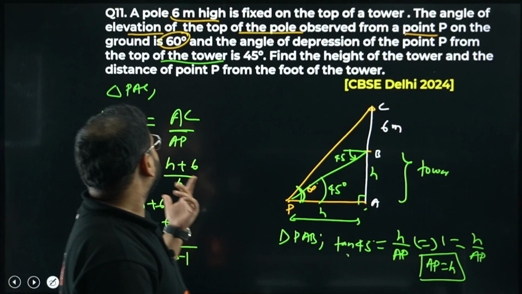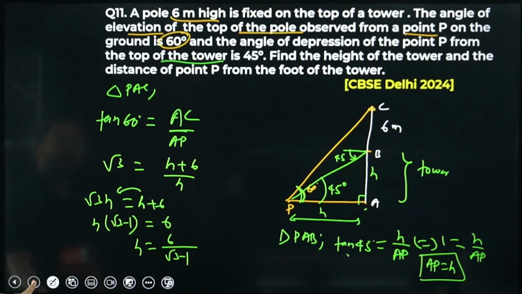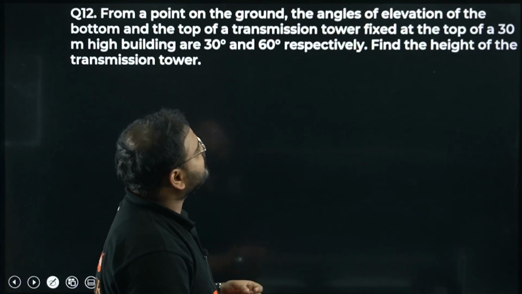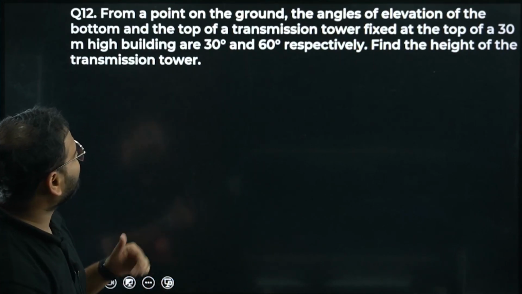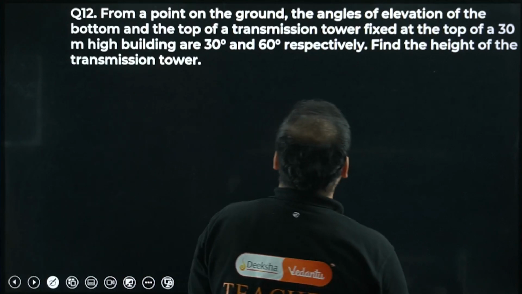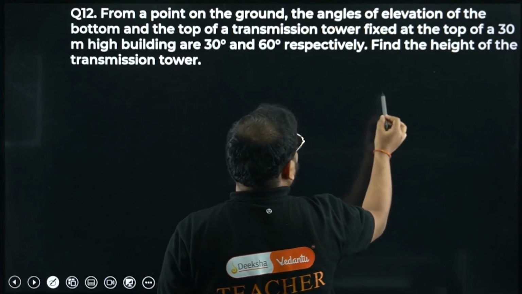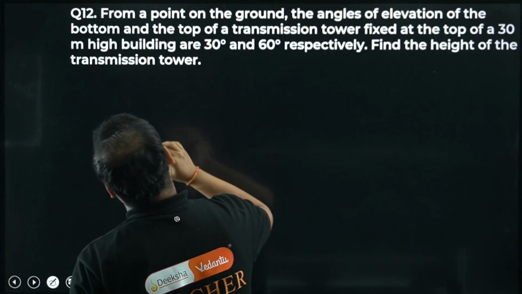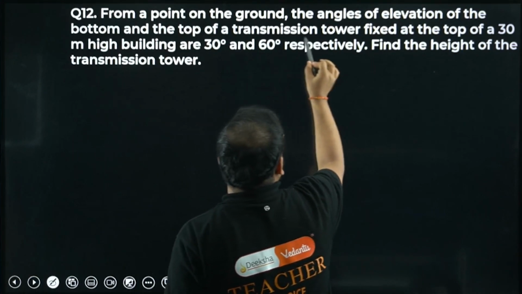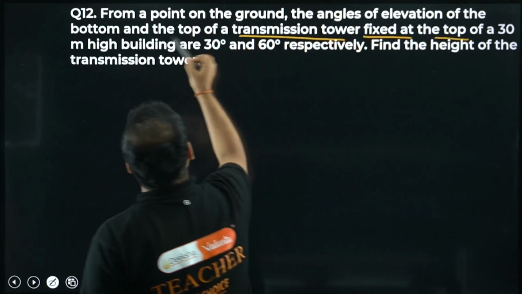I hope this is clear. Moving on to question number 12. From a point on the ground, the angles of elevation of the bottom and the top of a transmission tower are given. There are two very important things: there's a transmission tower fixed at the top of a 30-meter high